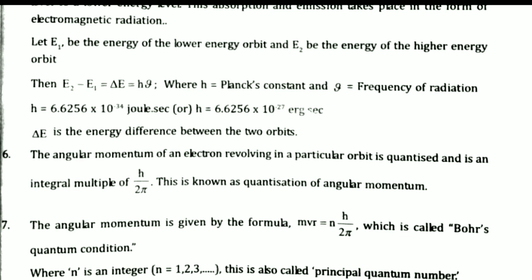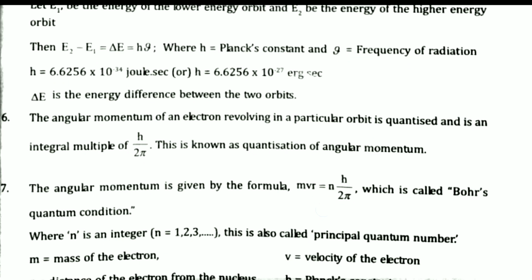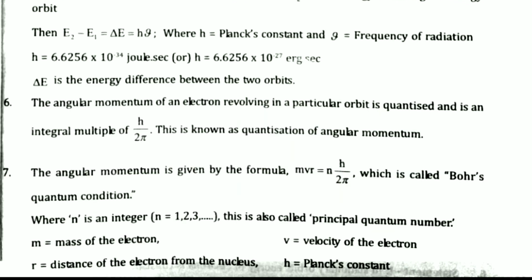Delta E is the difference in energy levels or energy states. And each shell's angular momentum is quantized, associated with an energy equal to h by 2 pi. So each shell's angular momentum mvr is equal to nh by 2 pi. Here n is the principal quantum number, that is nothing but the shell number. So this is the brief information about Bohr's postulates and Bohr's model of the atom.